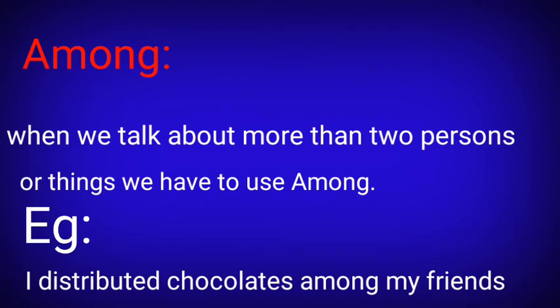Among. When we talk about more than two persons or things, we have to use the preposition among. Example, I distributed chocolates among my friends. Here, friends means more than two persons.